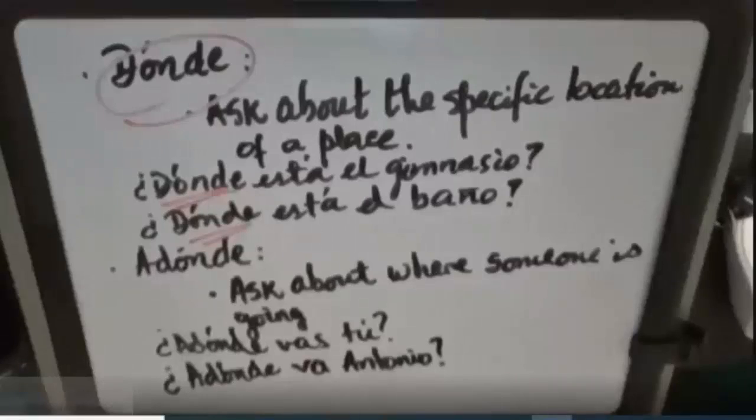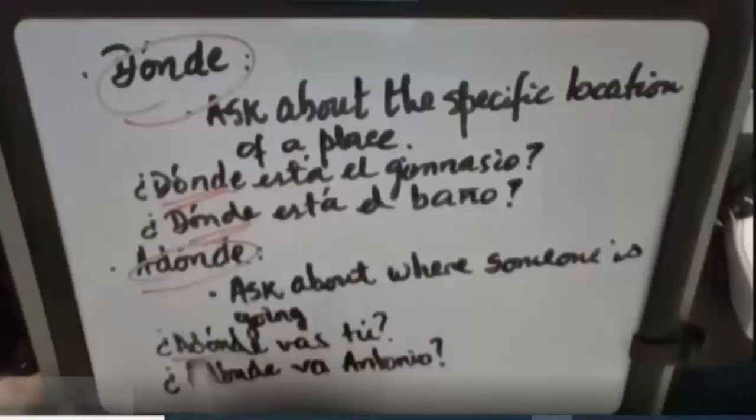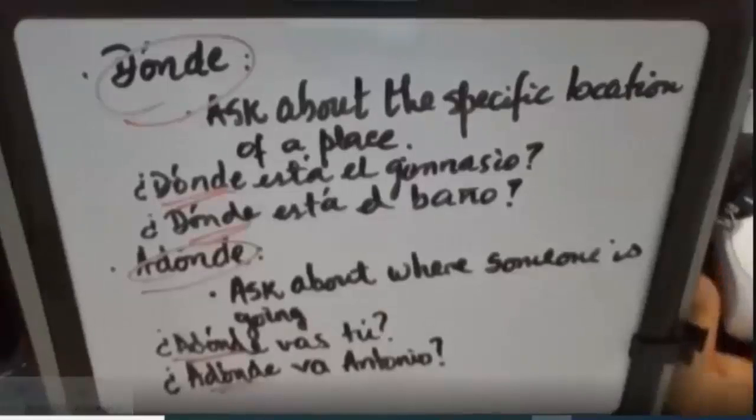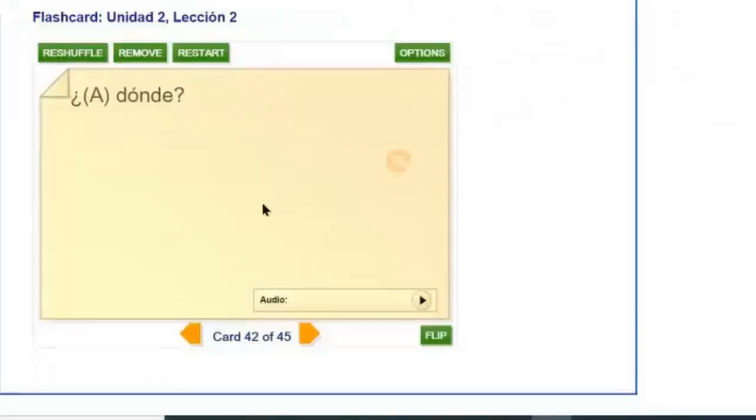The answer to this question would be, Antonio va a la librería. Antonio va al pasillo, por ejemplo. And that was the second one. We're using a donde to ask about where someone is going at a given moment. And having explained this, let's go back to the examples that I have prepared here with the flashcards.